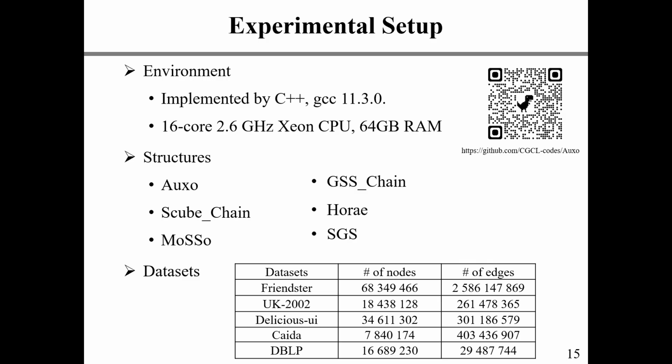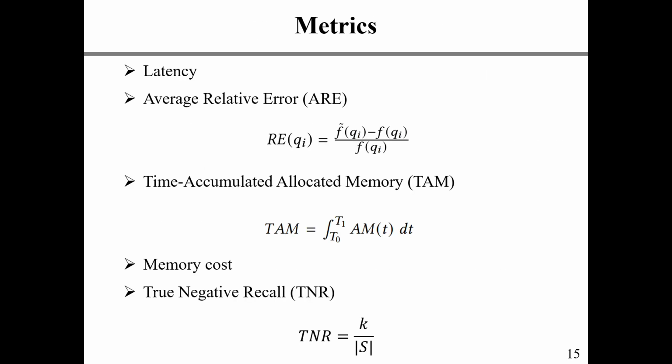In the experiments, we use 5 real-world large-scale graph stream datasets containing billions of edges. We compare OXO with GSS, S-Cube, Horo, and Moso and SGS. The metrics mainly contain average relative error, which measures the accuracy of aggregation queries like the edge query and the node query.